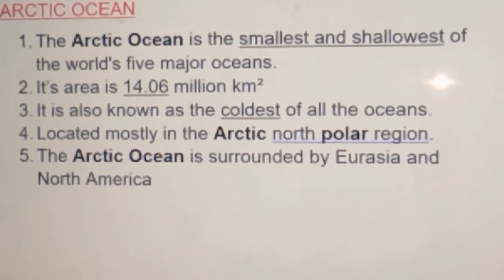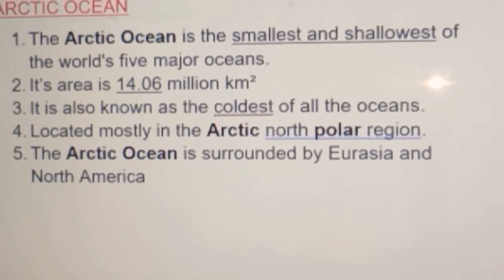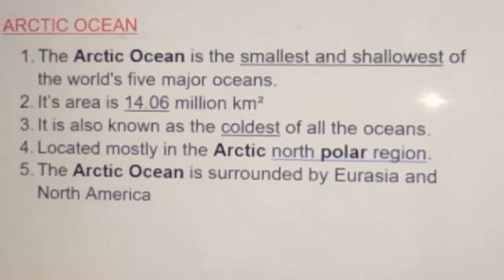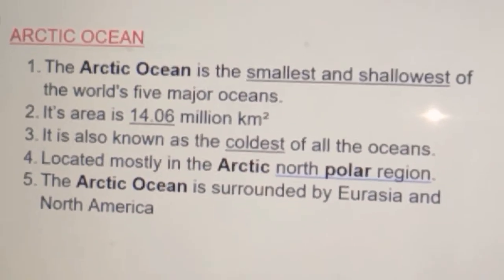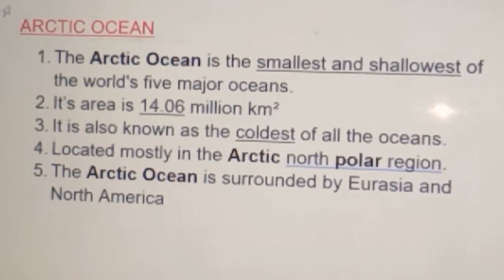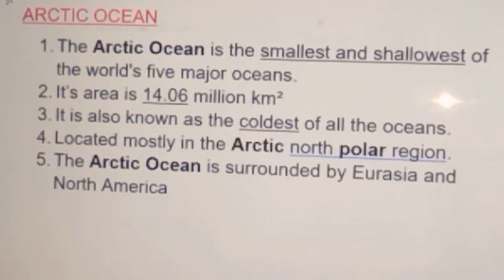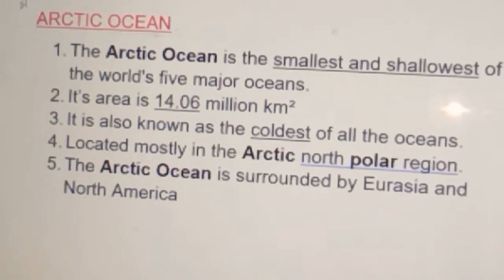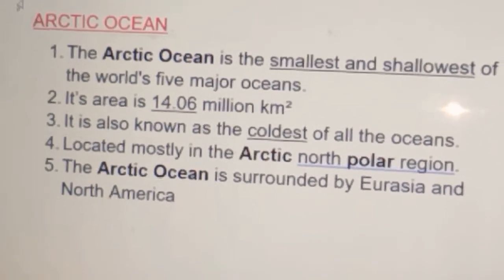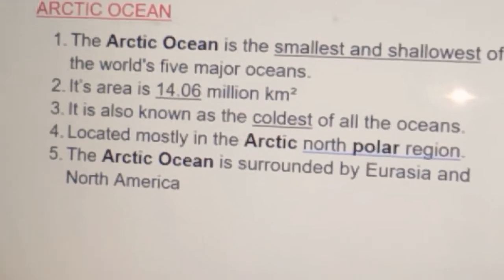It is also known as the coldest of all the oceans because it is in the North Polar region, Arctic region, located mostly in the Arctic North Polar region. Arctic Ocean is surrounded by Eurasia and North America.